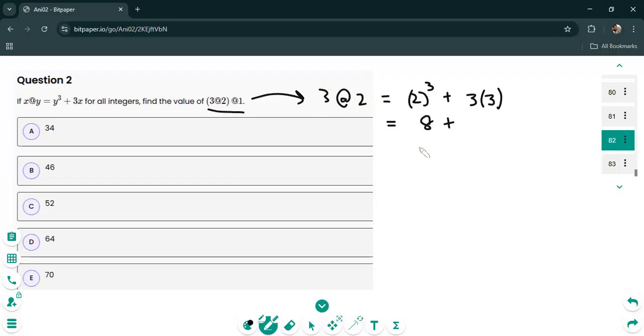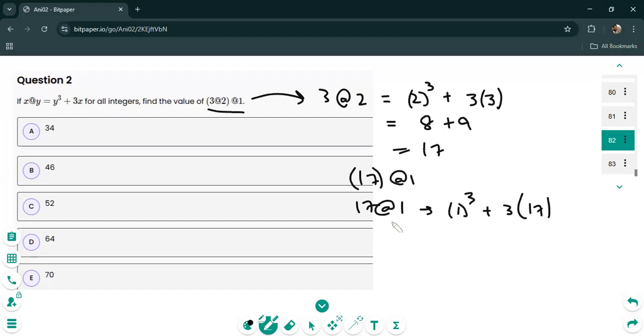In this case, that is 8 plus 9, 17. So we now have in that bracket 17 @ 1. Let's see what this is. Well, it's the same rule again. You're going to take the latter number and cube it, and triple the former number, 17, and just add them. 1 cubed is 1 times 1 times 1, which is just 1. 3 times 17 is 51. So the answer is 52. There you go, that's your answer, guys.